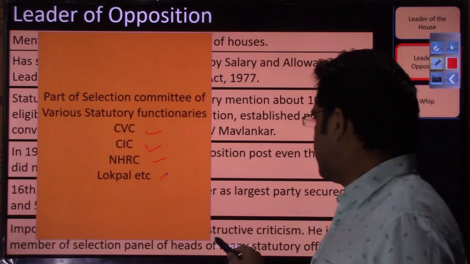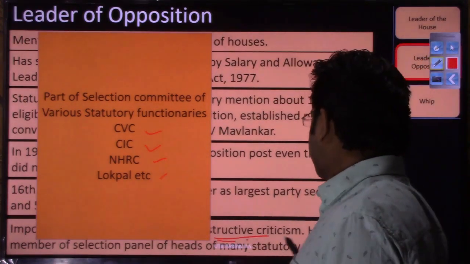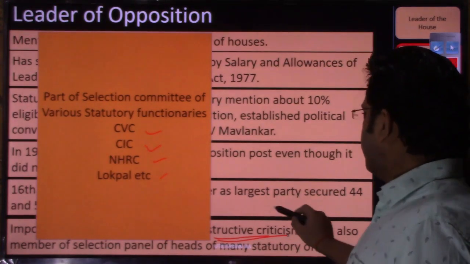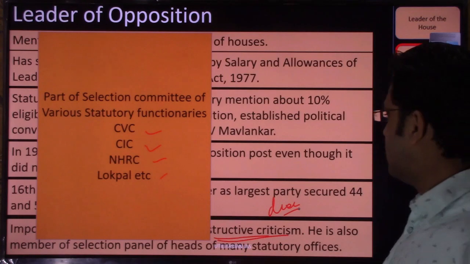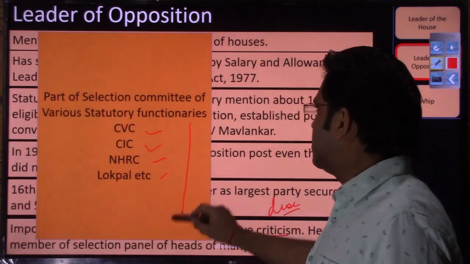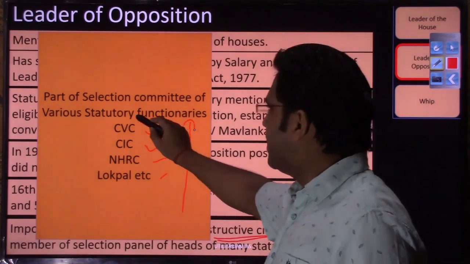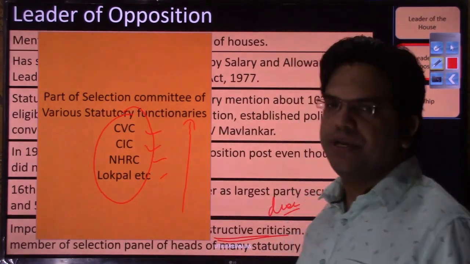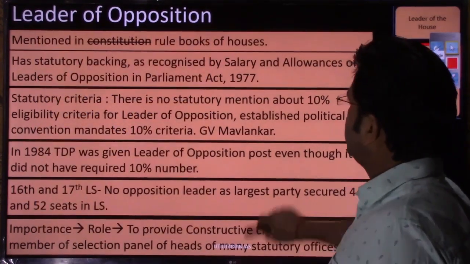So one role is to engage the ruling party or the government in constructive criticism, dialogue, discussion and debate on matters of public importance, and another very important role is that they participate in the selection panel of these statutory bodies. So I hope this leader of opposition topic is also clear to you, right.